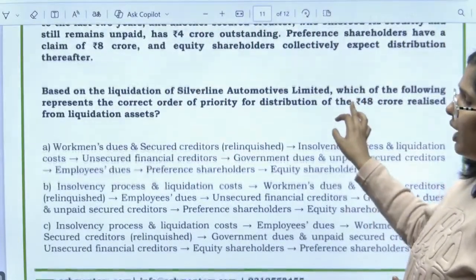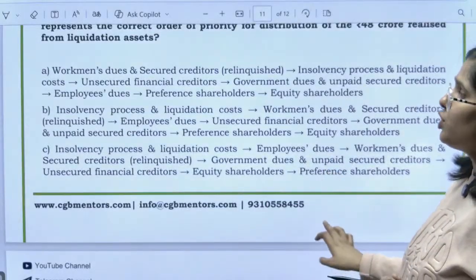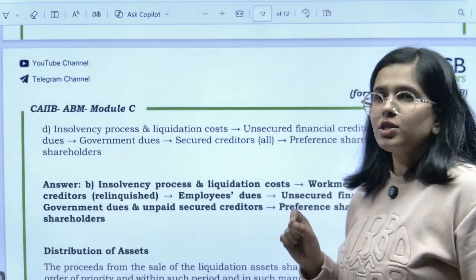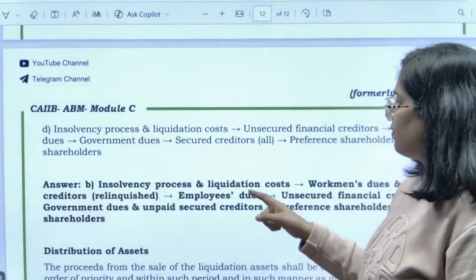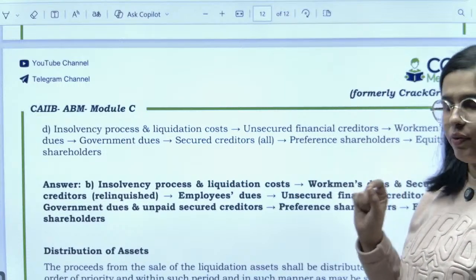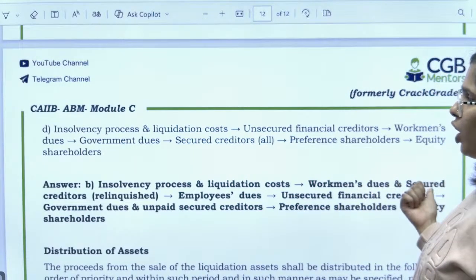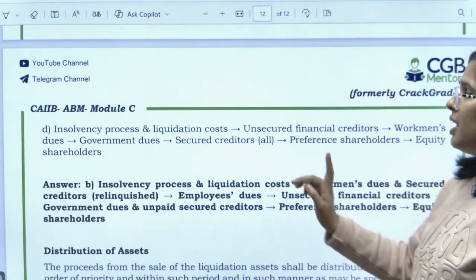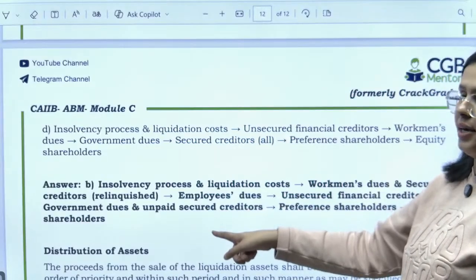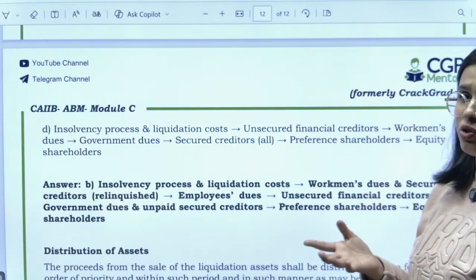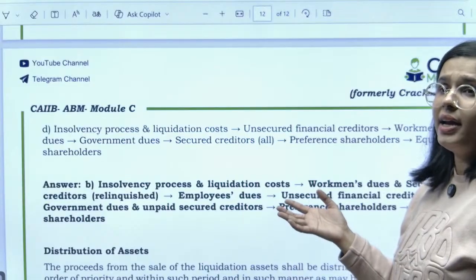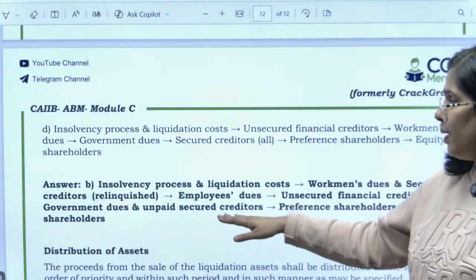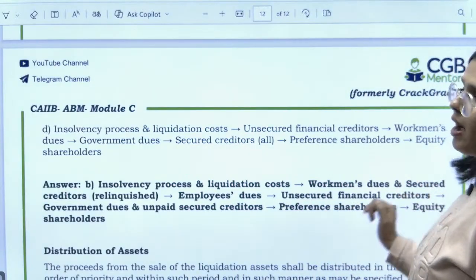Now you need to find out what would be the correct order. ठीक है, किस order में we need to pay. So let me tell you the correct order over here. First of all, this is called the waterfall mechanism. Whatever money you will receive will go for the insolvency process and any kind of liquidation cost. Then workmen dues and secured creditors would be paid. Employees dues then will be paid. Then unsecured financial creditors, government dues and unpaid secured creditors, if there is anything that remains to them, right? If there is any payment remaining in order to provide them the complete amount, we will pay them. Then you have preference shareholders and then you have equity shareholders.